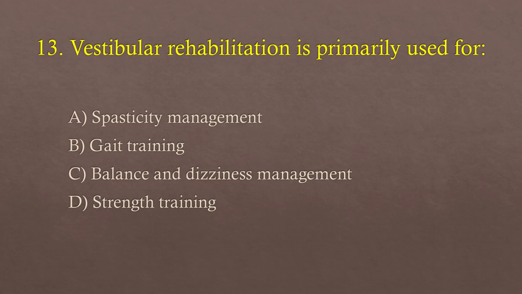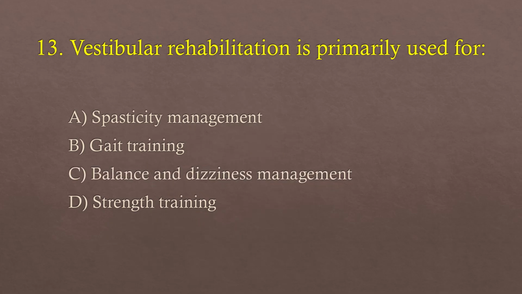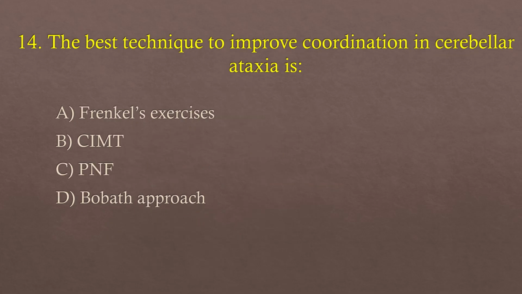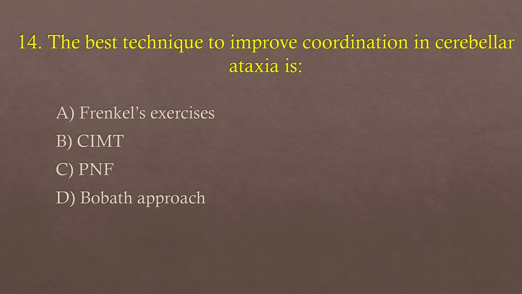Above T6. Number 13. Vestibular rehabilitation is primarily used for A. Spasticity management, B. Gait training, C. Balance and dizziness management, D. Strength training. So the answer is C. Balance and dizziness management. Number 14. The best technique to improve the coordination in cerebellar ataxia is A. Frenkel's exercises, B. CIMT, constraint induced movement therapy, C. PNF, proprioceptive neuromuscular facilitation technique, D. Bobath approach. So the answer is Frenkel's exercises.